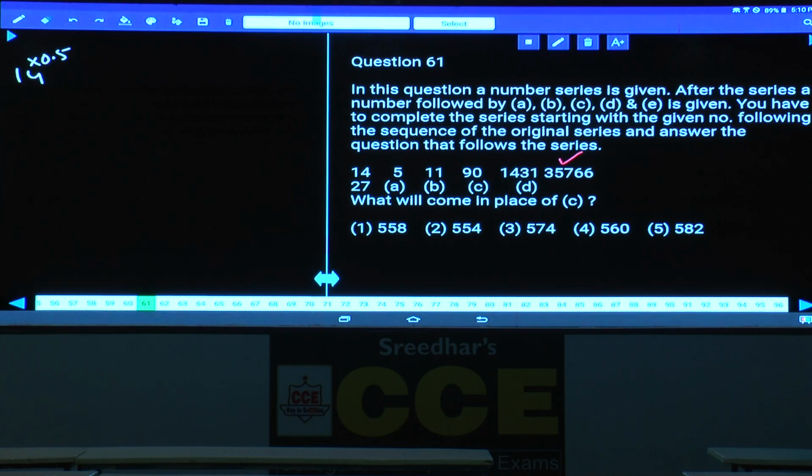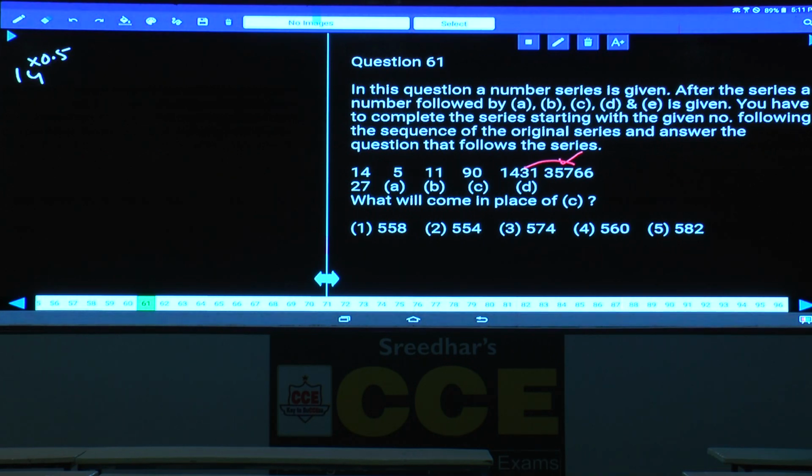The next one, 5 and 10. First let us check the highest pair. In the case of combination, we should always check the highest pair only. What is the relation between these two, 1431 and 35766? 1431 is multiplied with how much? 1431 into 10 is 14,000, into 20 is 28,000, and into 5 plus 7, 35,000.